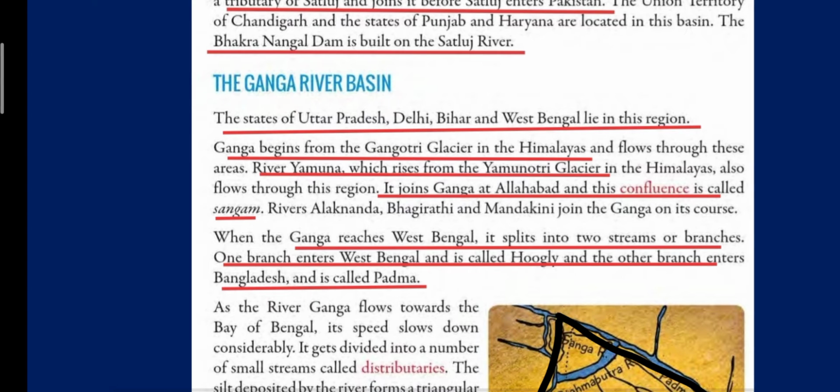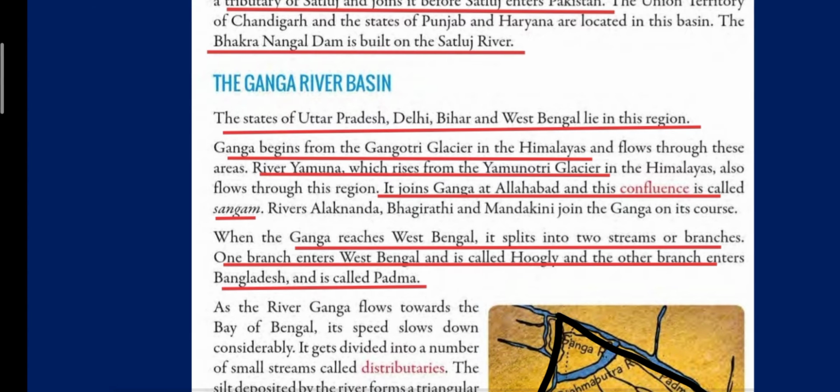When the Ganga reaches West Bengal, it splits into two streams or branches. One branch enters West Bengal and is called Hooghly, and the other branch enters Bangladesh and it is called Padma.